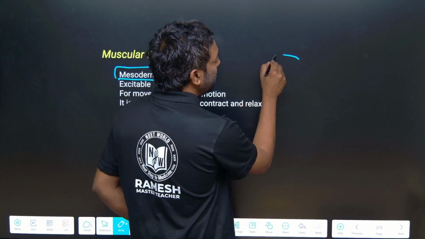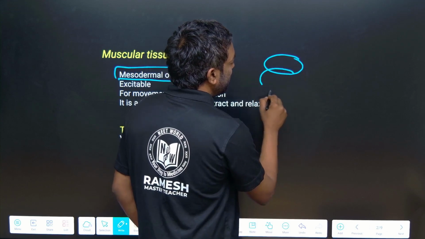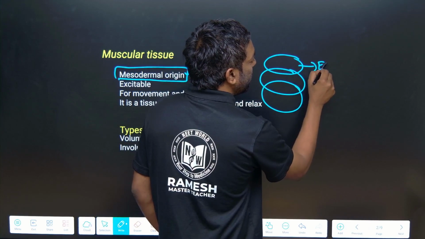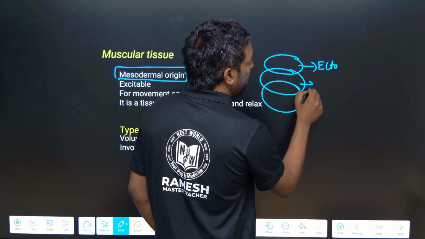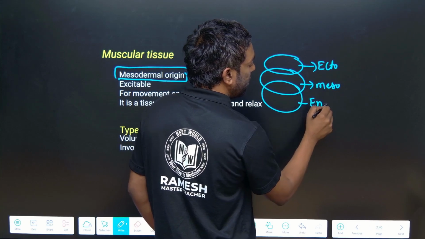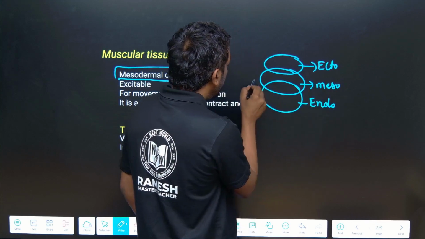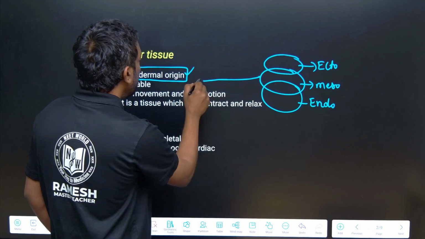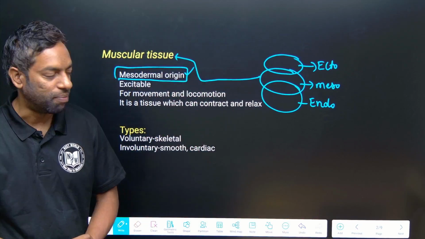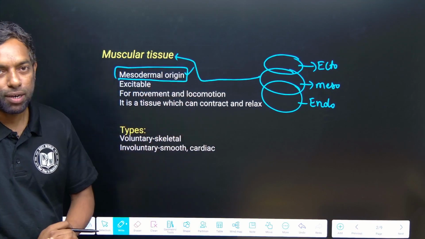If we come to these germ layers, they are in stem cells: ectoderm, mesoderm, endoderm. Okay? This is the mesoderm. The muscular tissue originates from mesoderm. So, it is mesodermal origin.